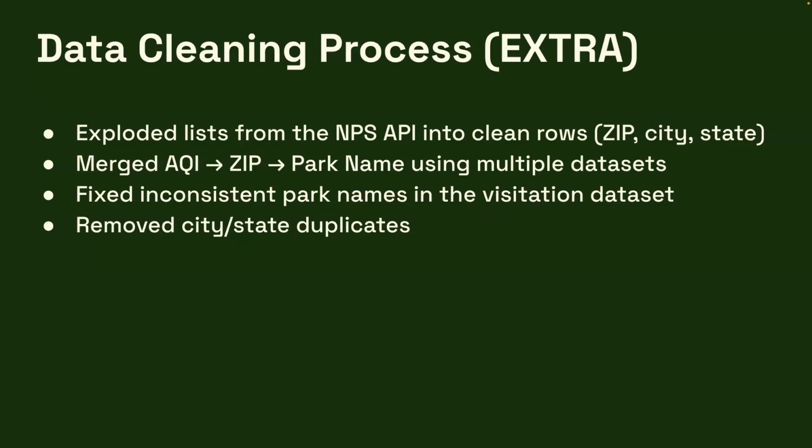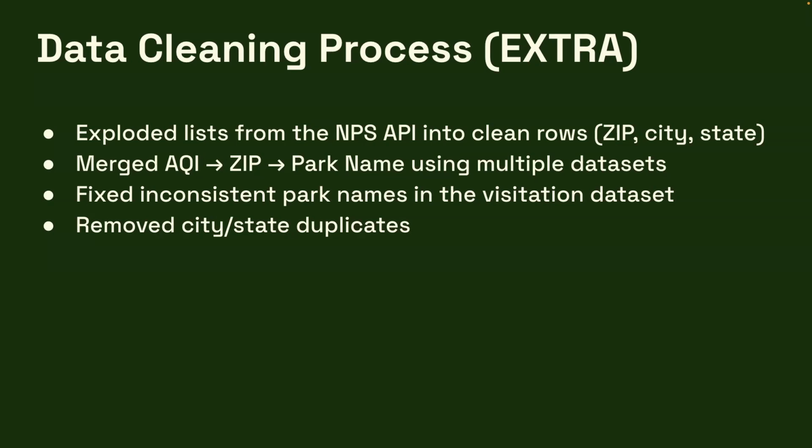This was some extra data cleaning we had to do in phase three. Essentially, we had to explode some of the lists from the NPS API into clean rows. So we had to first accumulate all these different zips because some cities had multiple zips. And when we wanted to merge them, we wanted to make sure we could match to any of these zips. And that's why we exploded them. So that was for the matching.